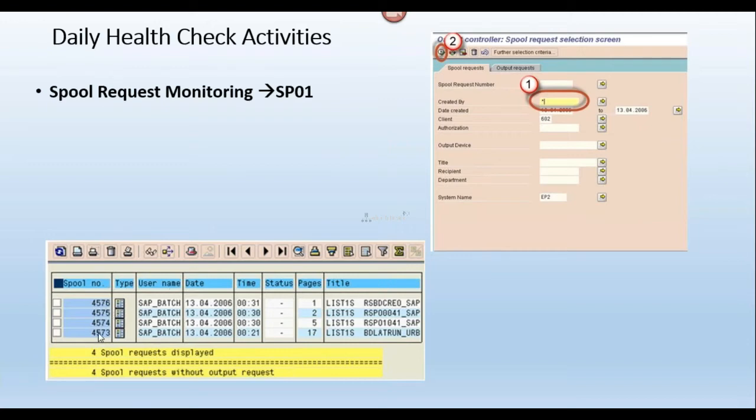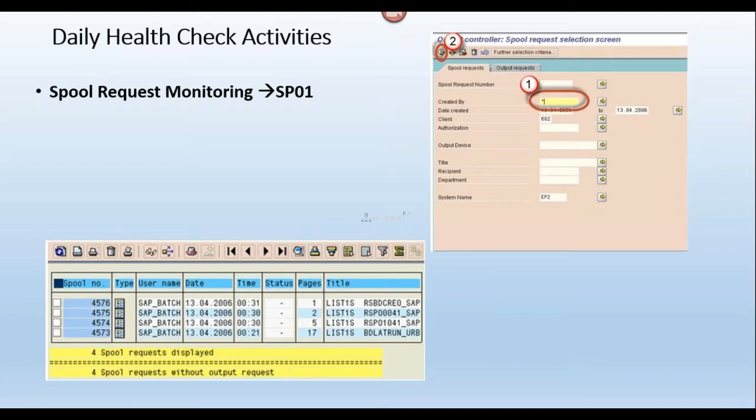So in that spool request, how many spool requests are generated? Since yesterday onwards, are there any errors? What are the errors? If you double click on the error, you can see the error information. So that is about the spool request.